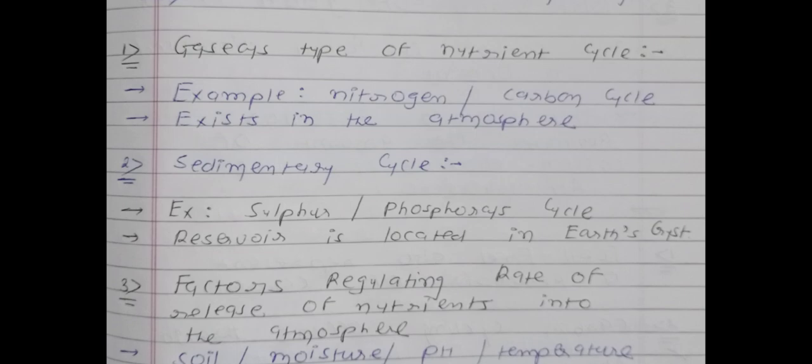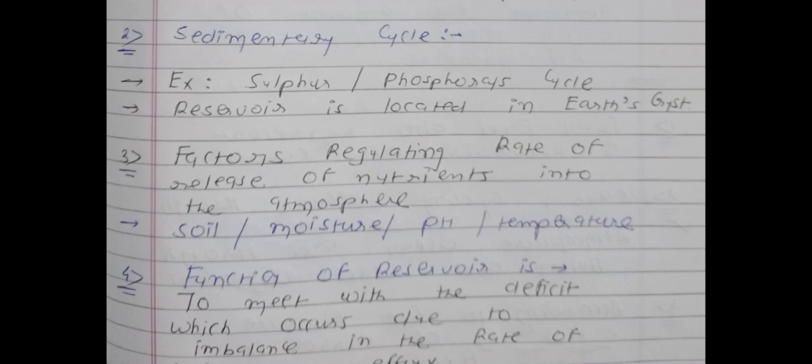Okay, so two differences are there between gaseous nutrient cycle and sedimentary nutrient cycle. First difference is about the example. Gaseous type: nitrogen cycle, carbon cycle. Sedimentary type: sulfur and phosphorus. Gaseous type: atmosphere. Sedimentary cycle: earth's crust.